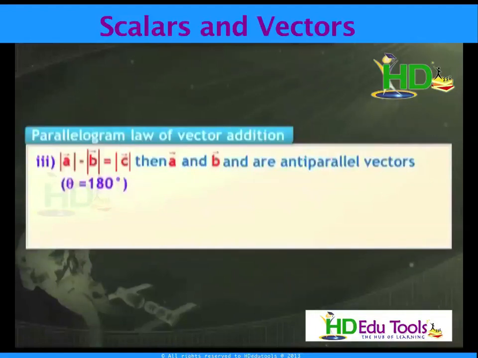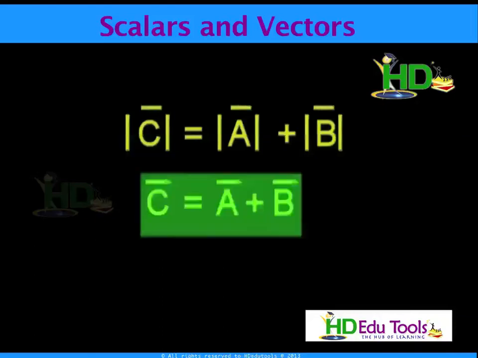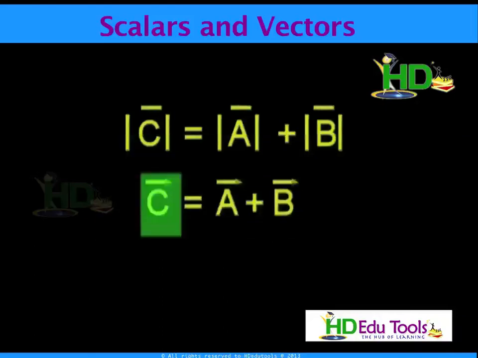I am taking C as the resultant of A and B, then you can write vector C equivalent to vector A plus vector B. Now the magnitude of C is equivalent to root of A square plus B square plus 2AB cos theta. Be very careful while writing the vector notation. If I represent vector C equivalent to vector A plus vector B, C is a vector, A is a vector and B is also a vector. This is complete vector notation. Suppose I write magnitude of vector C equivalent to magnitude of vector A plus magnitude of vector B. This is different. This is not a vector addition. Simply I can say this is a scalar addition.